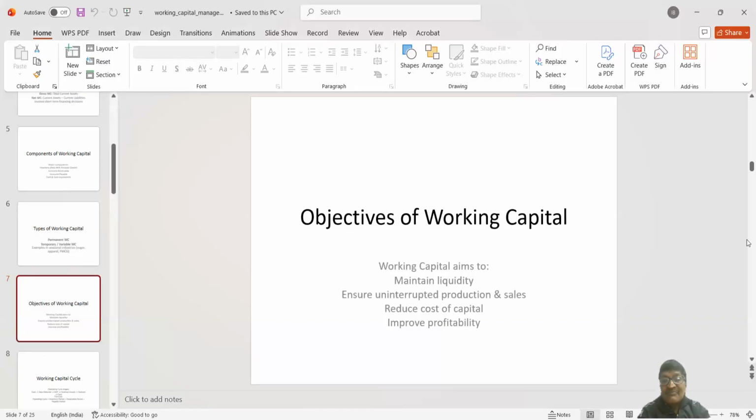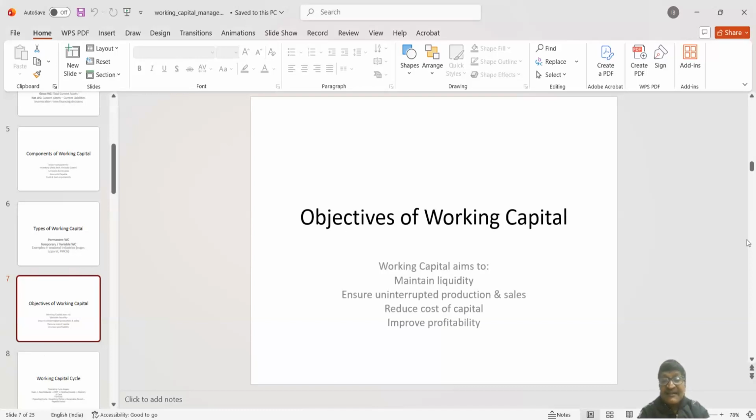So if the bank is happy by observing the proper working capital management of the organization, for the subsequent loans, they may reduce that rate of interest because that business or the organization is a very good paymaster in terms of repayment of both interest and principal. So ultimately, it will reduce the overall cost of capital of the organization.